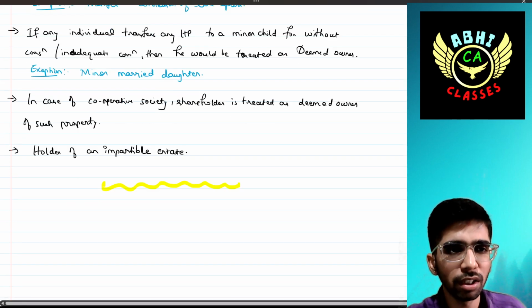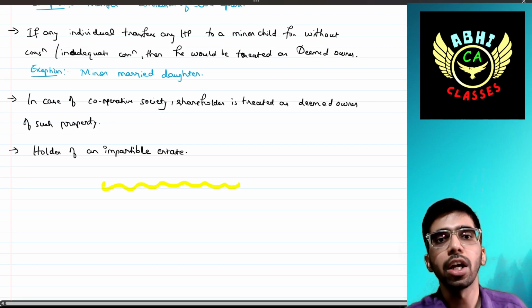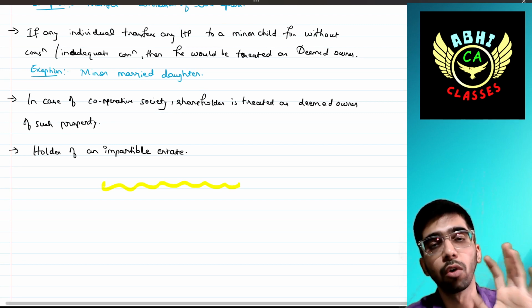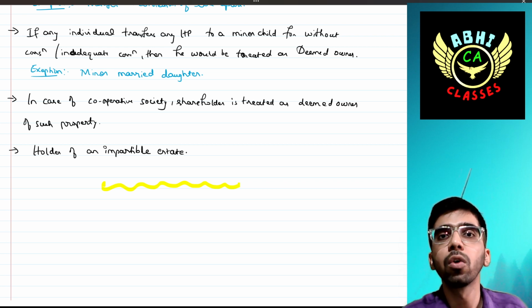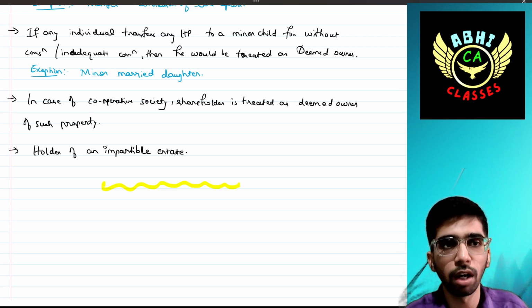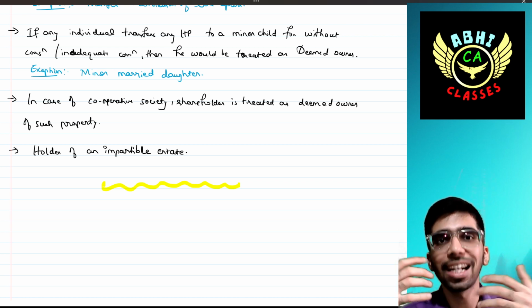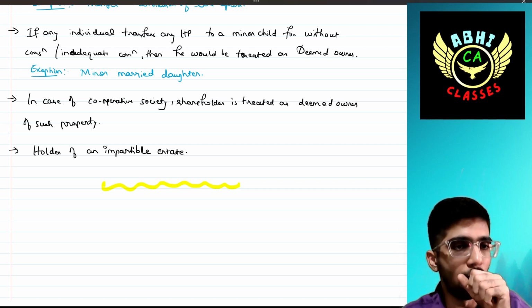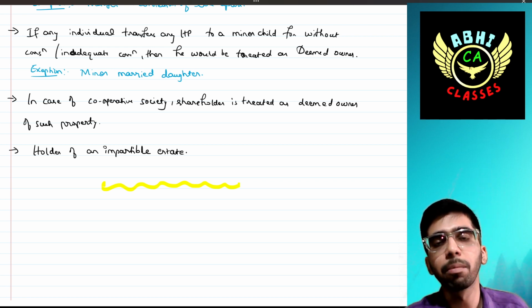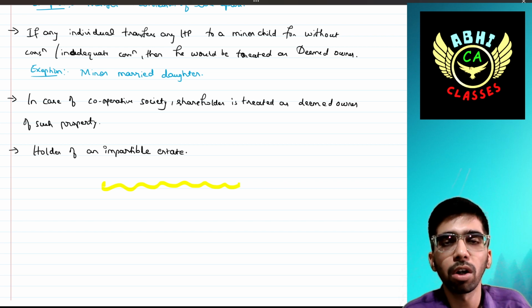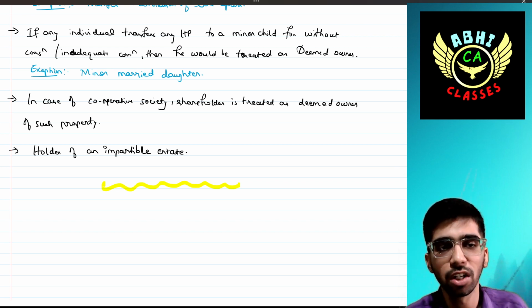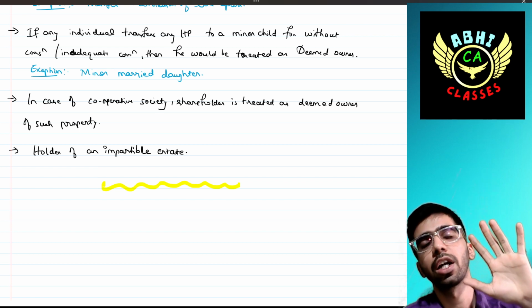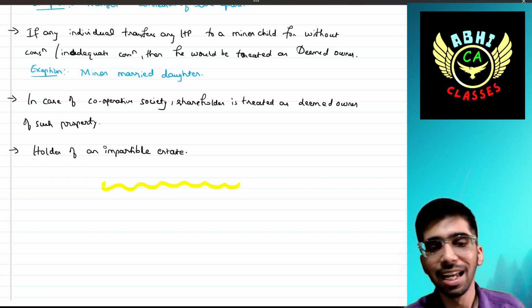Okay. Then in case of a cooperative society, the shareholder is treated as deemed owner of such house property. We'll take an example of Gokuldham society, Tarak Mehta Ka Ooltah Chashmah: the respective shareholder, that is Jethalal or Mehta or Bhide, will be treated as deemed owner of that house property. Then holder of an impartible estate is not so important, not required, nor is there much of a definition. Please remember that in case of an impartible estate also, the holder of that impartible estate will be treated as deemed owner. Okay.